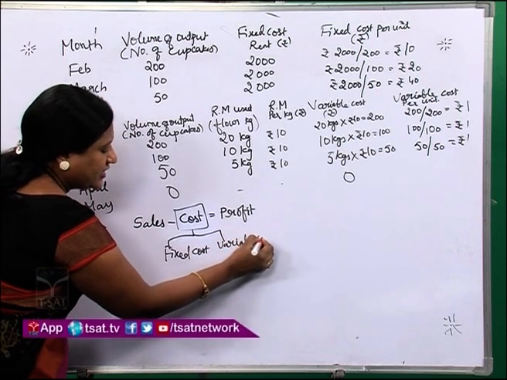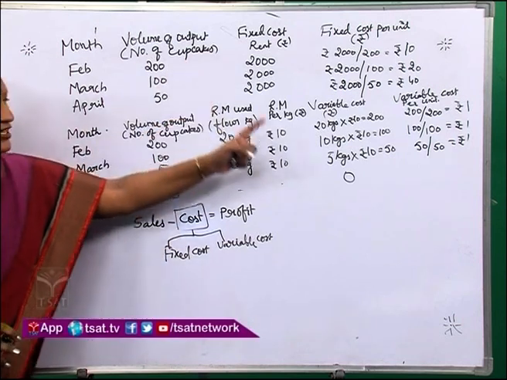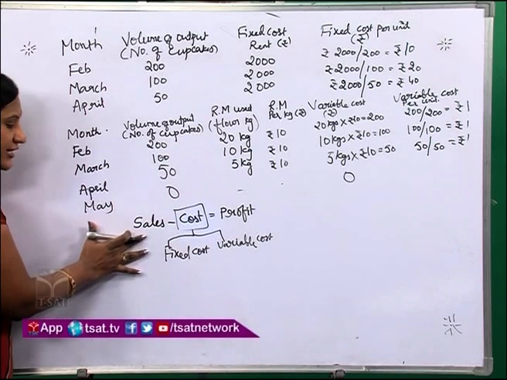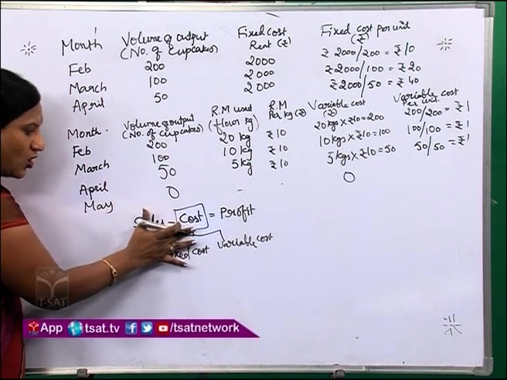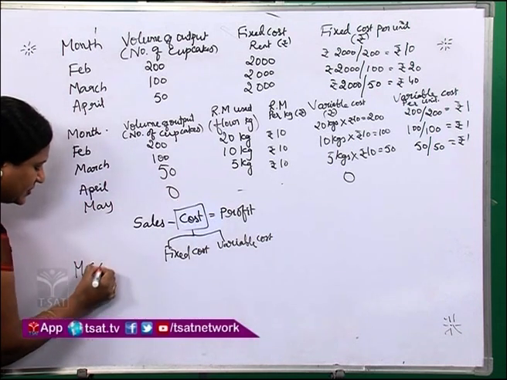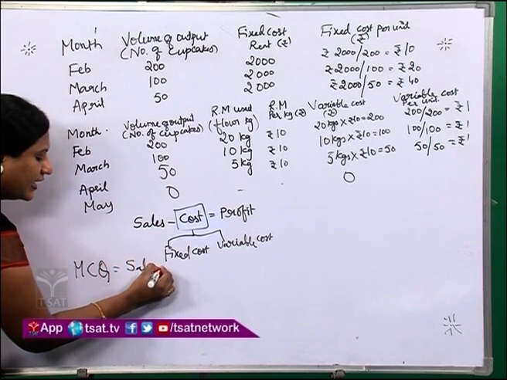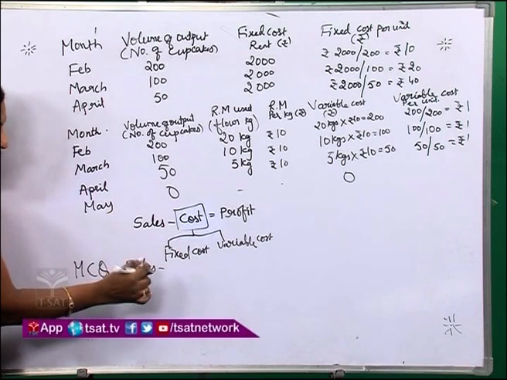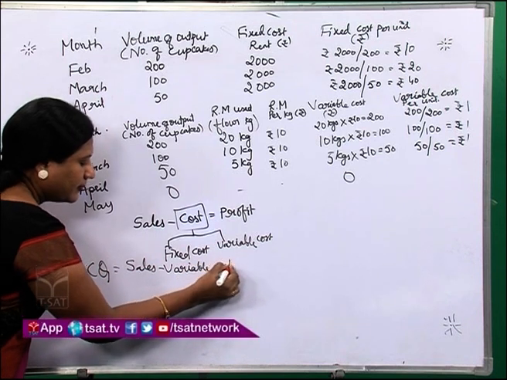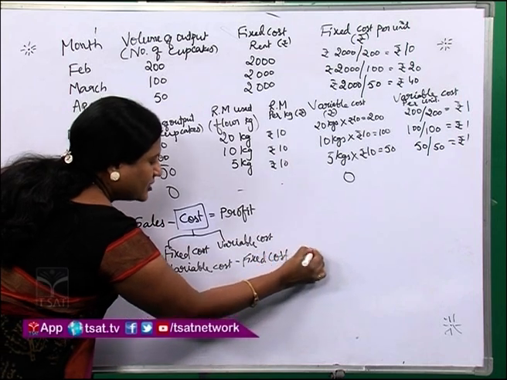We discussed this already. CVP analysis assumes this. So instead of writing sales minus cost is equals to profit, marginal cost equation is equals to sales. I am not writing total cost. Instead of that, I am writing variable cost minus fixed cost is equals to profit.